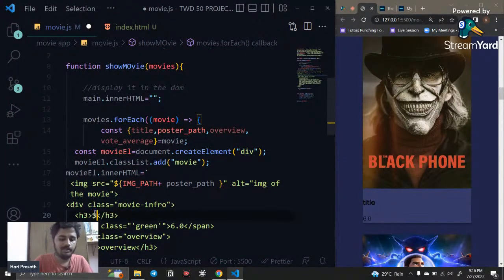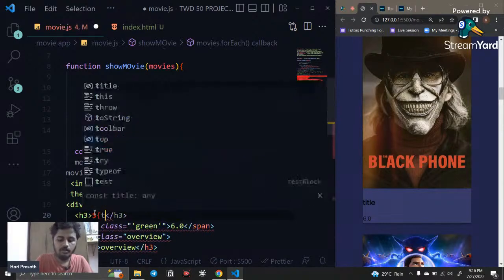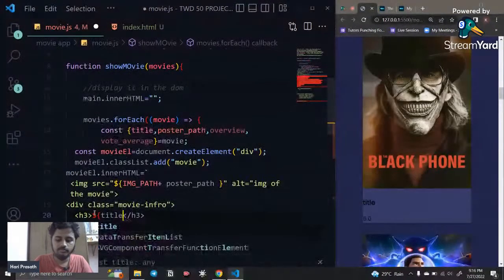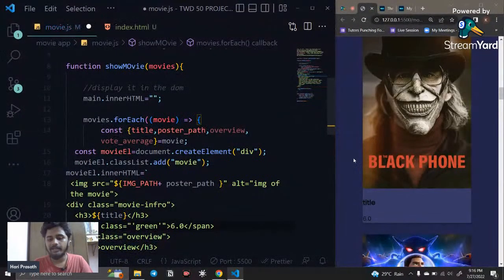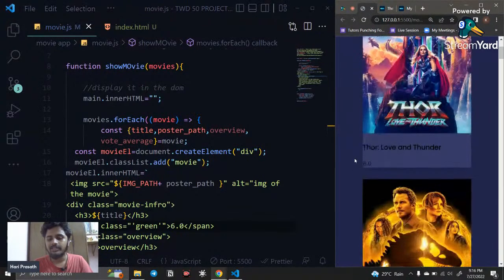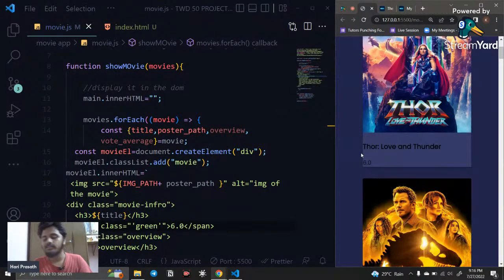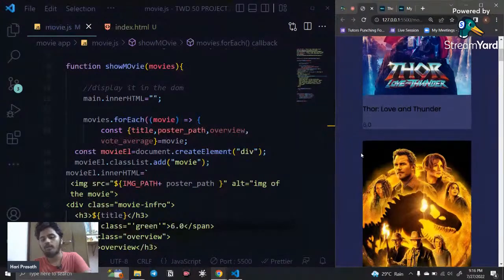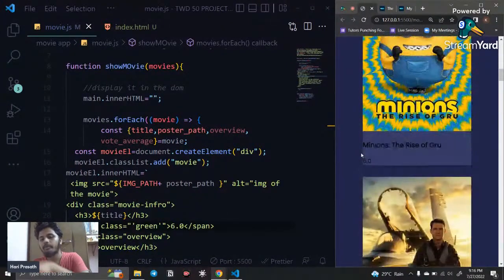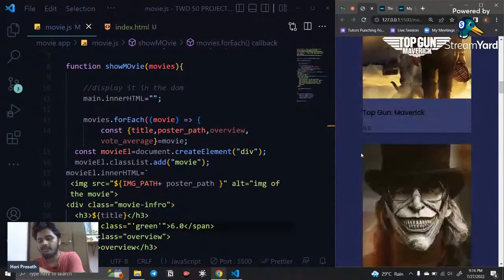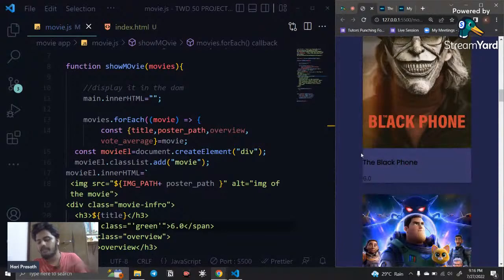Here you can add the template literal, like title, like this. So I add the template literal and I save this. Now you can see an image is added, and what is the title of the data that is added? Thor: Love and Thunder, Jurassic World: Dominion, Top Gun: Maverick, everything is added.